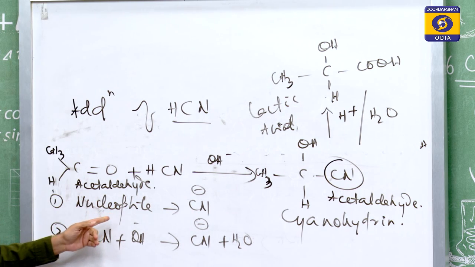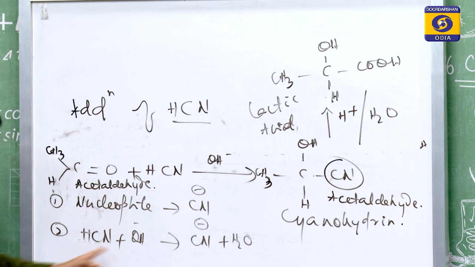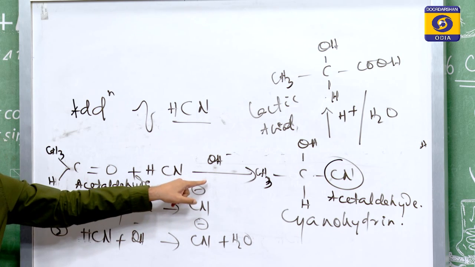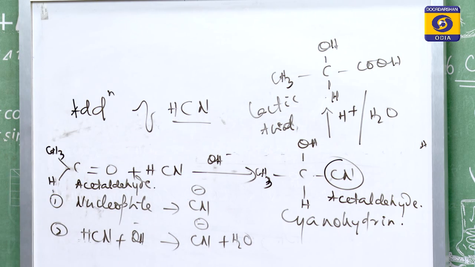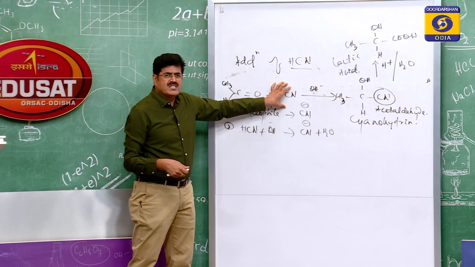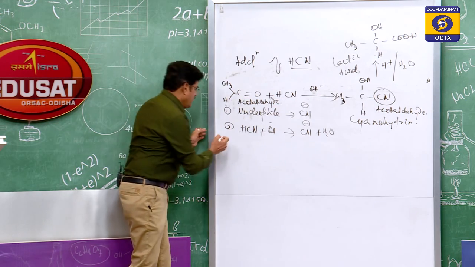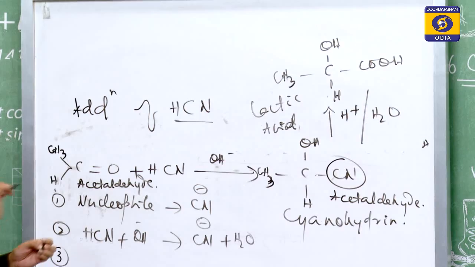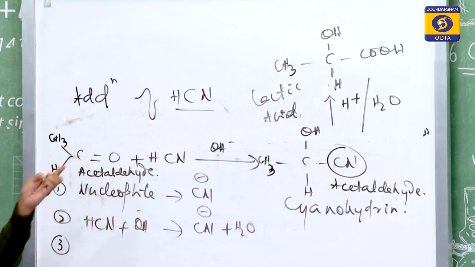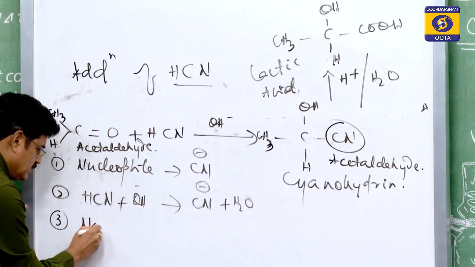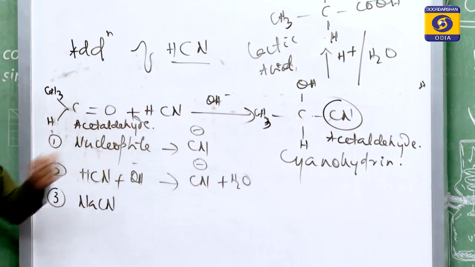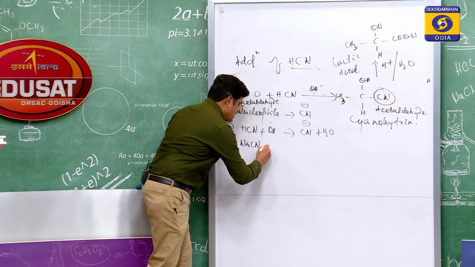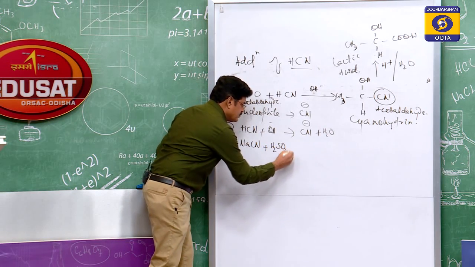Number 1, the nucleophile is CN minus ion. Number 2, the reaction occurs in weakly basic medium. Number 3, HCN is highly toxic. Being highly toxic, the hydrogen cyanide is generated in situ.